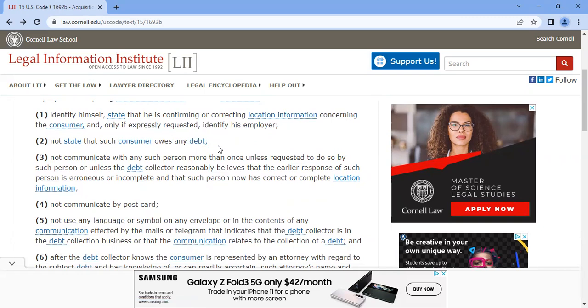So if you have proof showing that a debt collector called trying to get location information about you from somebody else, and during that phone call they say that you owe a debt, then that would be a non-compliance violation of this subchapter, because they're saying that you owe money. They're not supposed to do that while trying to collect your location information. All right, so third, do not communicate with any.